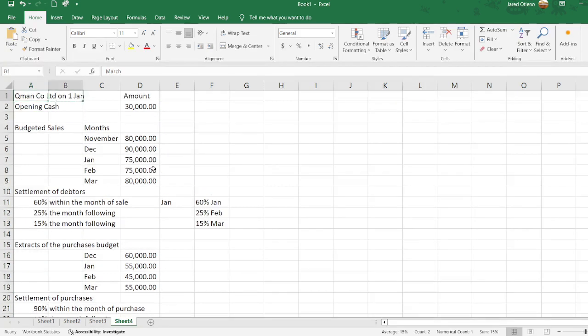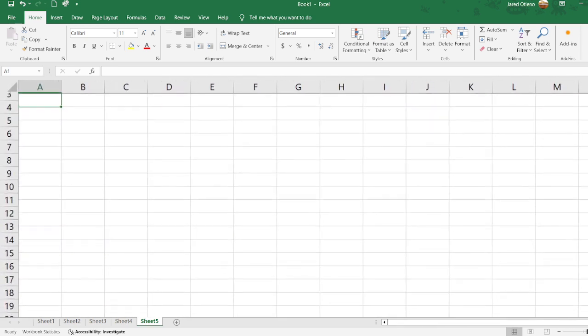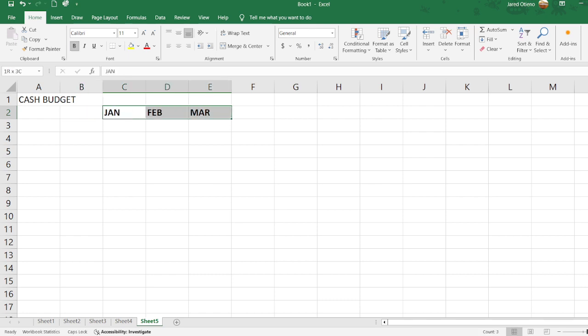So let me try see how we can be able to start doing our workings. What is required for us? Let me just put another Excel table here. What is required for us is a cash budget, and of course we are doing it for the month of January, February and then March. Of course, the beauty of working in Excel, we can link out a few issues.